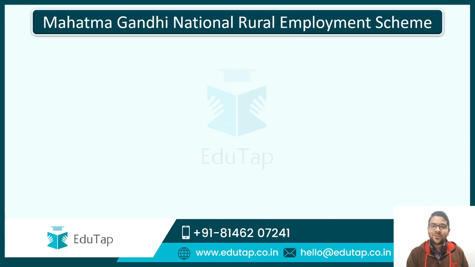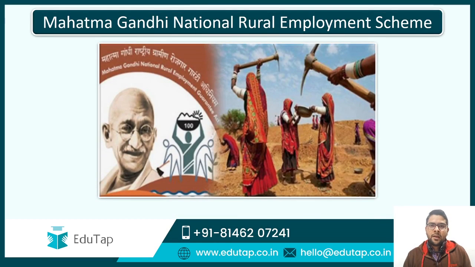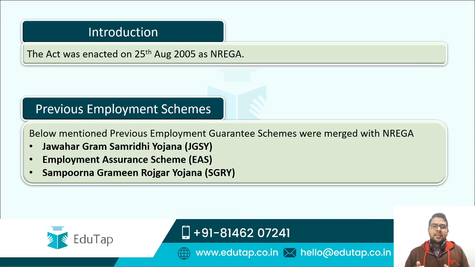Yes, there is a solution to the problem, and the name of the solution is the Mahatma Gandhi National Rural Employment Scheme, and this is the scheme that we're going to cover today. So coming to the introduction, guys, the scheme was introduced in the year 2005 as NREGA, the National Rural Employment Guarantee Act, by merging three schemes of the time, that is the Jawahar Gram Samriddhi Yojana, Employment Assurance Scheme and Sampoorna Gramin Rozgar Yojana.